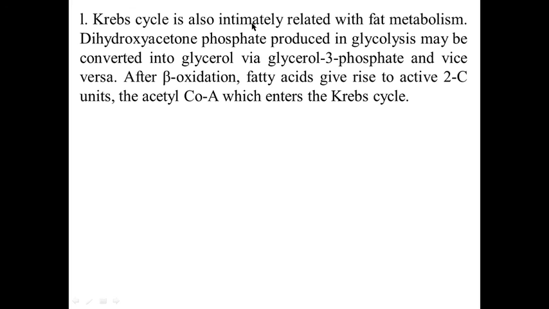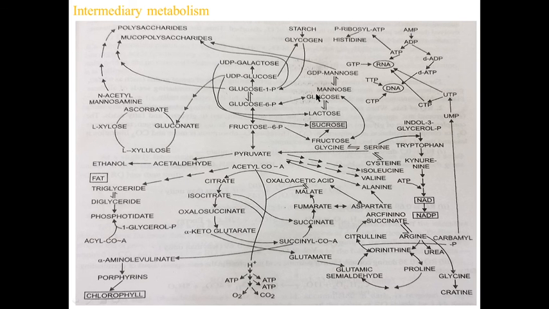Krebs cycle is also intimately related with fat metabolism. Dihydroxyacetone phosphate produced in glycolysis may be converted into glycerol via glycerol 3-phosphate and vice versa. After beta oxidation, fatty acids give rise to active 2 carbon units, the acetyl coenzyme A, which enters the Krebs cycle. This is the figure of the cycle of intermediary metabolism.